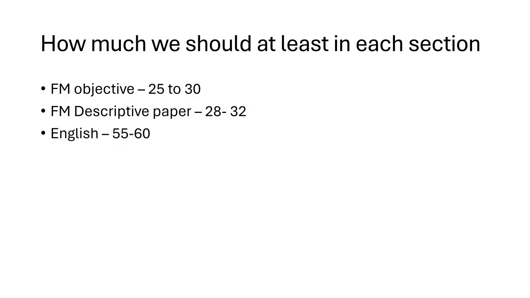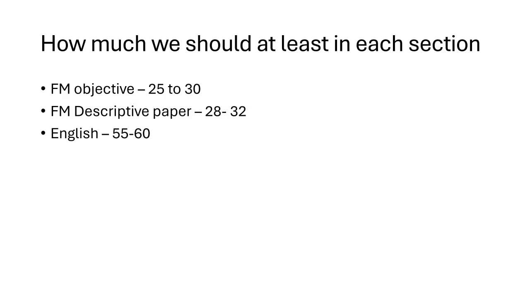Moving on to the third, English section. Now, English has backfired a lot of students this year. A lot of us, while writing, never look at grammatical mistakes, spelling mistakes, punctuation issues, vocabulary issues, sentence structure issues. We don't focus on that, and that is the reason why a lot of students in my batch also failed because of English.